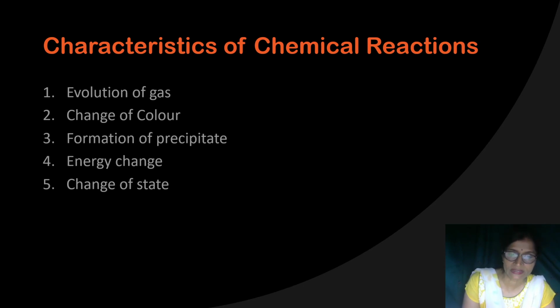Now we will discuss the characteristics of chemical reactions. Not of chemical change, characteristics of chemical reactions. Whenever a reaction is taking place, how will you say that some reaction is taking place? You have observed that when you add something to the water, some bubbles come out. Then what will come to your mind?